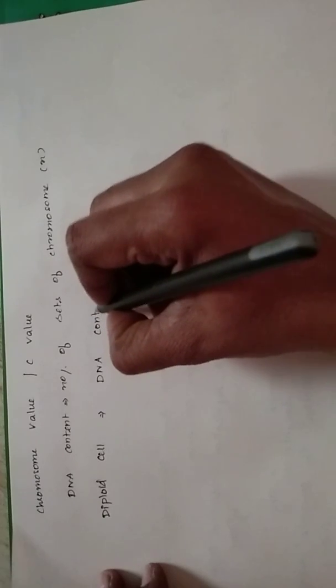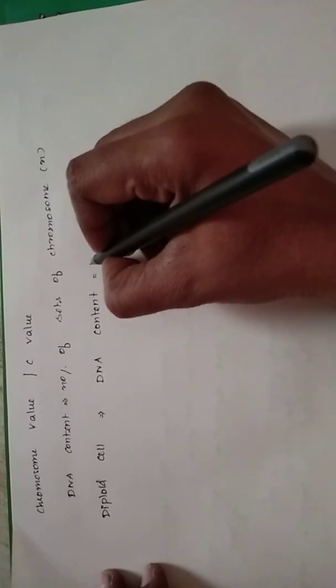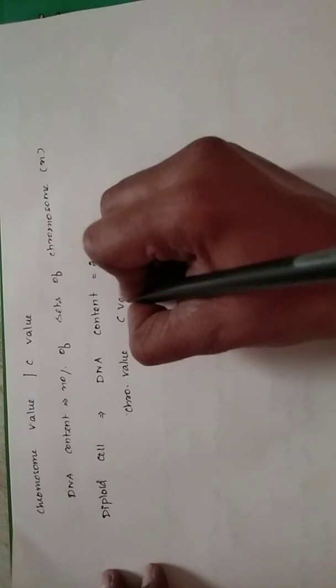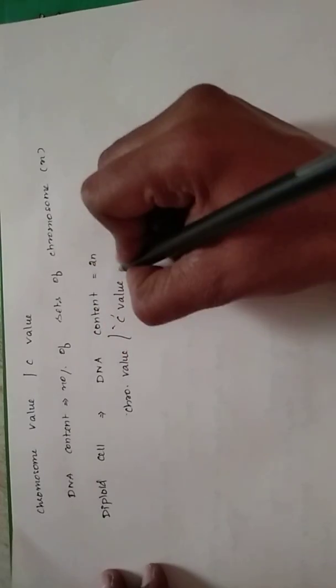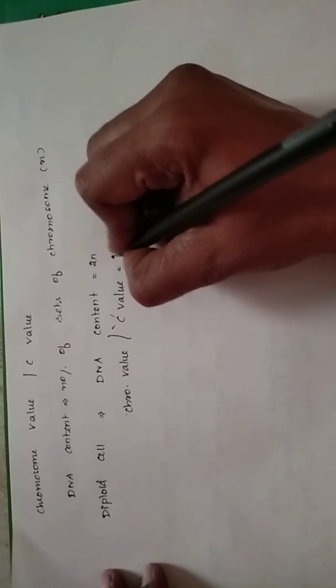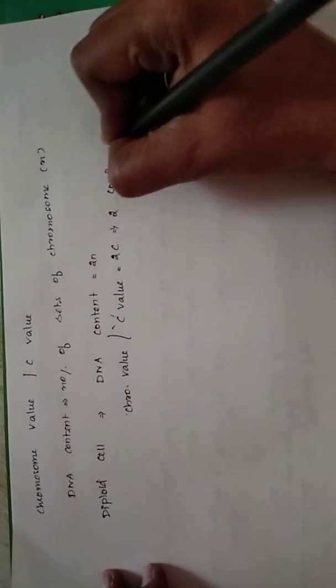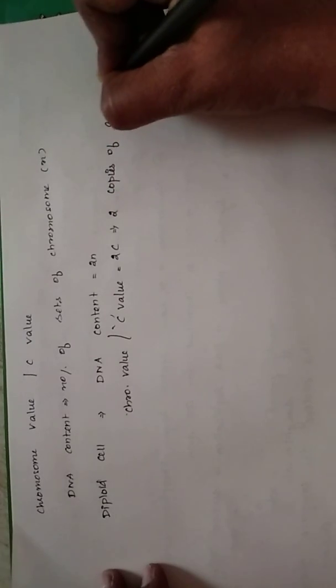In a diploid cell, the DNA content is equal to 2n, and the chromosome value, or the C value, of the cell is equal to 2C, meaning 2 copies of a single chromosome